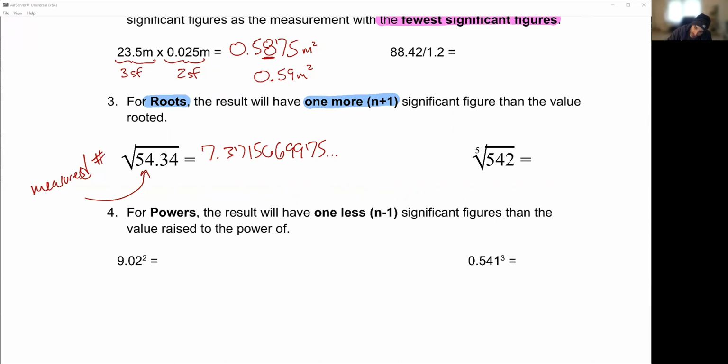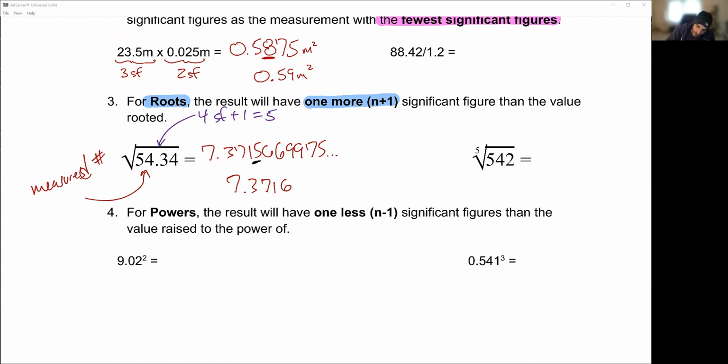So this thing has 4 sig figs. So 4 sig figs plus the 1 that we're going to add, because that's how we do roots, give me 5 sig figs. 1, 2, 3, 4, 5. That means I'm going to underline that 5. My number is 7.3716. And there's no unit for this one. That's the correct answer for a root.